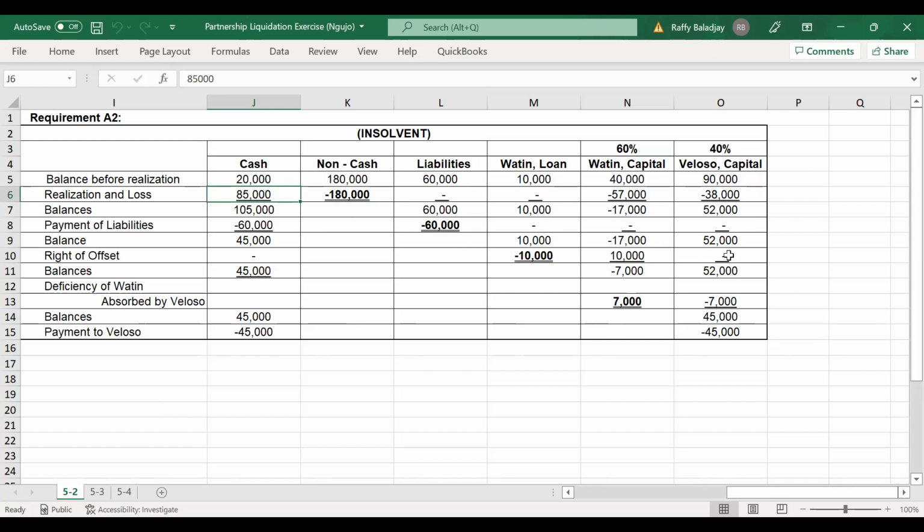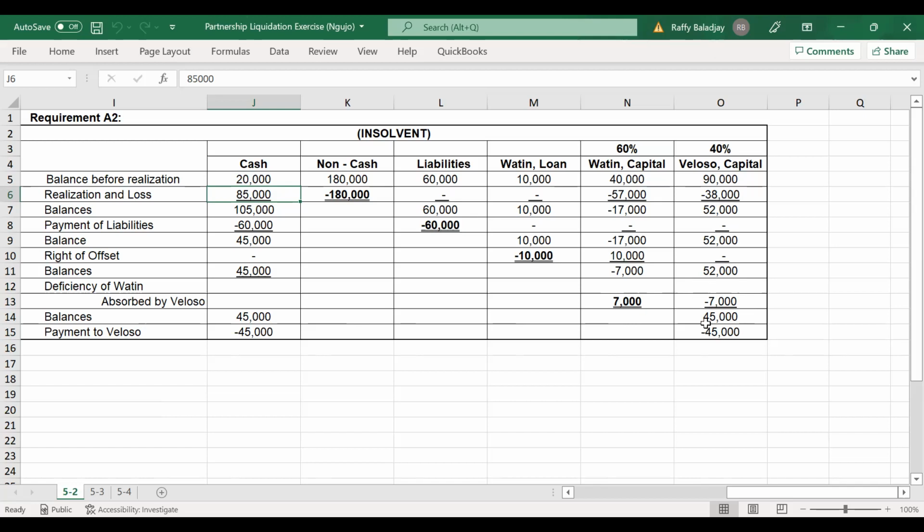And again, Watin will have a capital deficiency. Veloso will have a 52,000 capital balance. And Watin will exercise the right of offset in the amount of 10,000. So overall, Watin will have a capital deficiency of 7,000. Since Watin is insolvent, it will be absorbed by the remaining partner, which is Veloso. It will be deducted from Veloso's capital, 7,000.